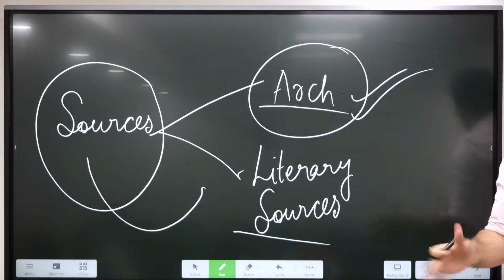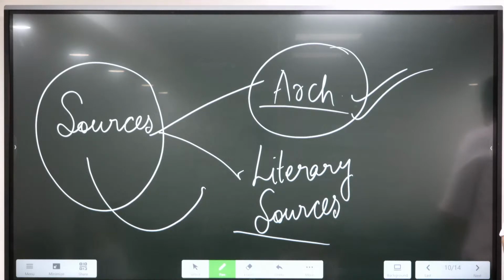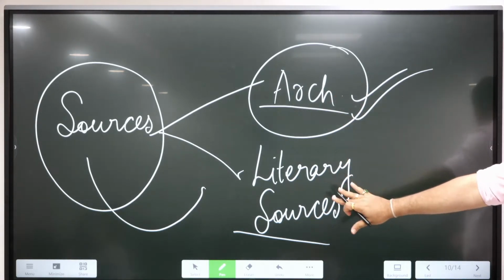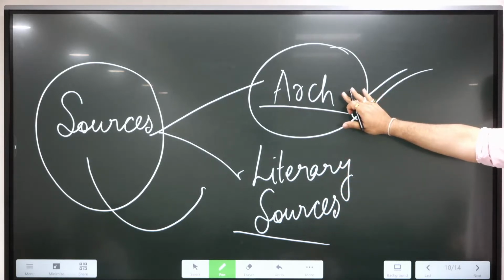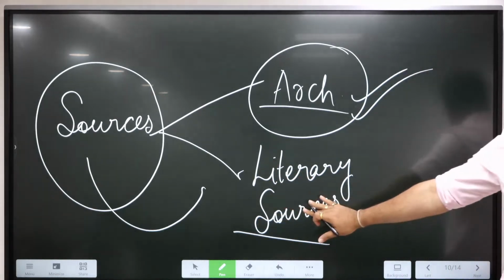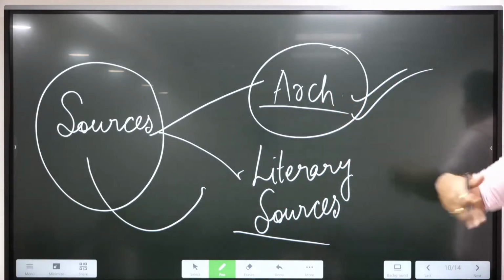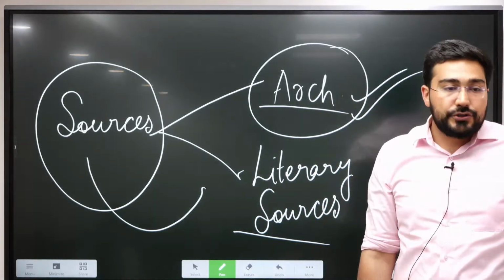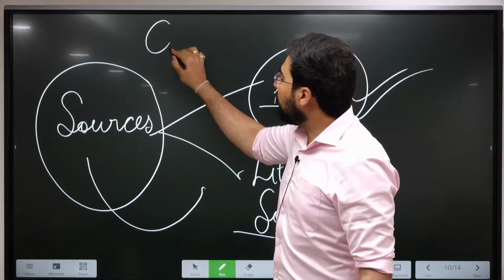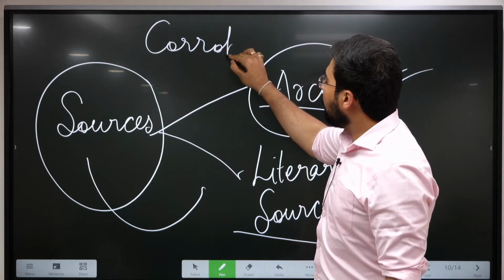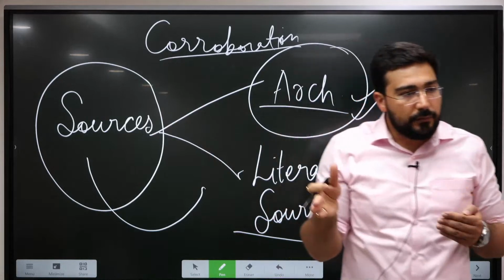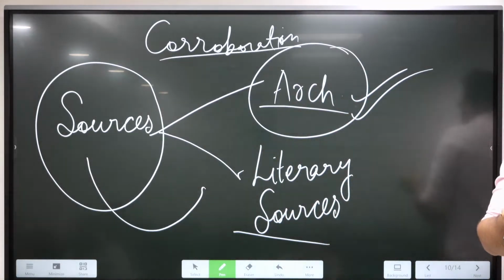In literary sources we can write anything, but archaeology eventually confirms it. If something has been written and we find it in the form of archaeology, it means it is confirmed. If something is written and it is not found, then there is always going to be a question mark. The word you have to remember is corroboration, meaning if one source says something and the same is affirmed by a second one.